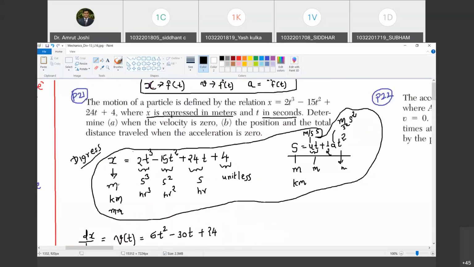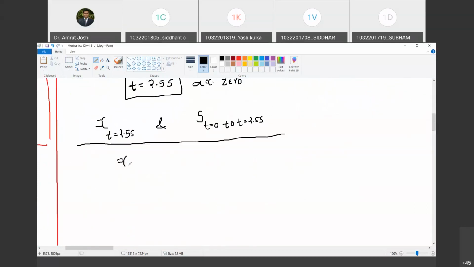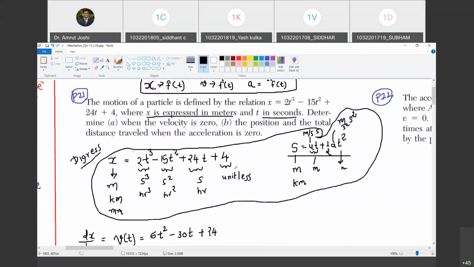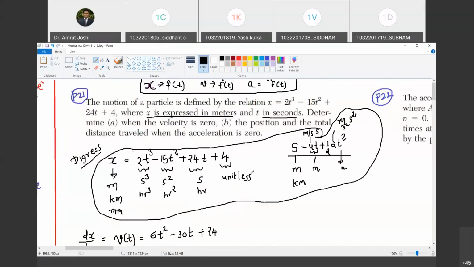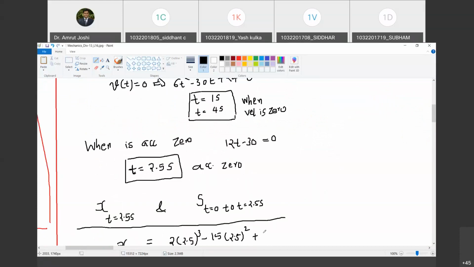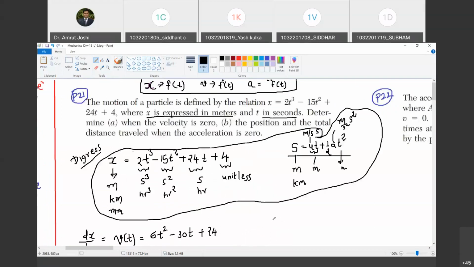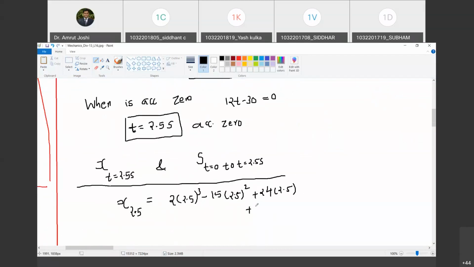So how do we calculate that? It's easy. We have the equation for x. So in that x, I will substitute t equal to 2.5. I will write it as position x at t equal to 2.5. So what do I get? 2 into 2.5 cube. Happy? Yes, sir. Plus, tell me, minus 15t square. So minus 15 into 2.5 square. Happy? Yes, sir. Plus 24t. So plus 24 into 2.5. Right? Yes, sir. And plus 4. Can you tell me how much is this?